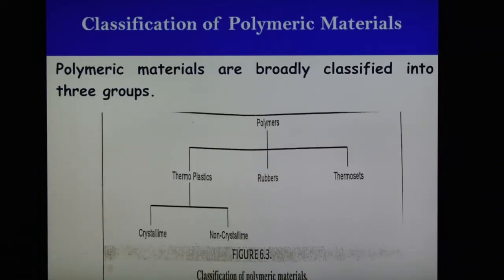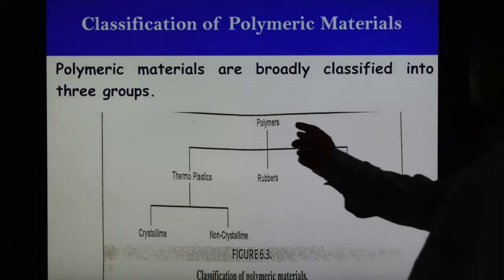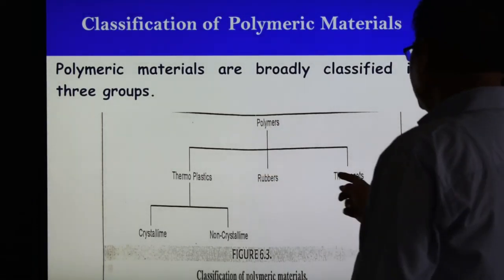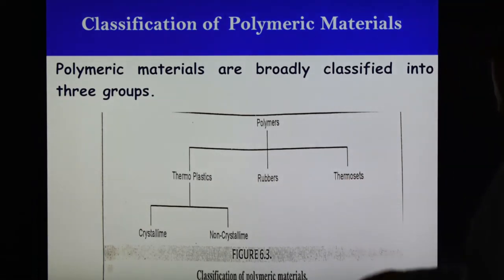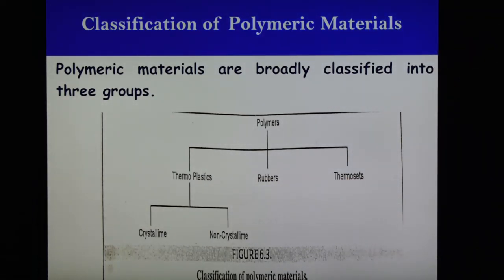Now in the next slide there are different classifications of polymeric material. Depending upon the source, properties and characteristics, polymeric materials are broadly classified into three groups: thermoplastics, rubbers, and thermosets. Thermoplastics may be crystalline or non-crystalline. So these are the materials classified into three groups.